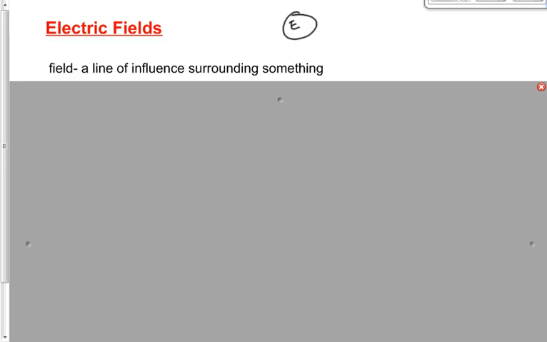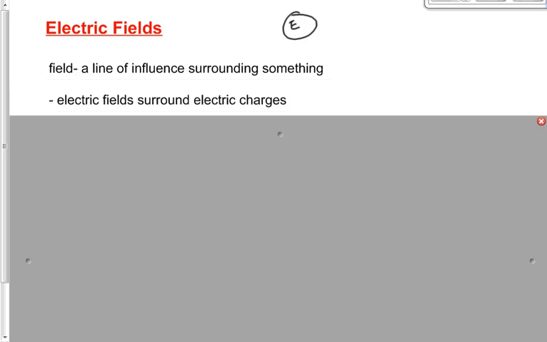Well, we talk about electric fields in the same way. A field in general is a line of influence that surrounds something. An electric field is a line of influence that surrounds an electric charge. And it's very analogous in a lot of ways to a gravitational field, just like electric force was analogous to gravitational force.